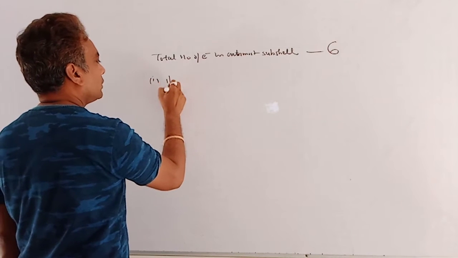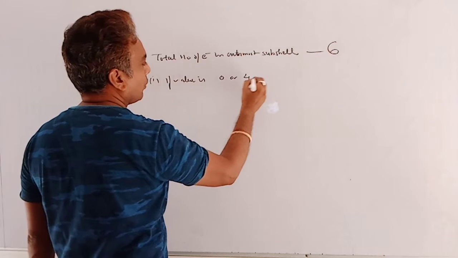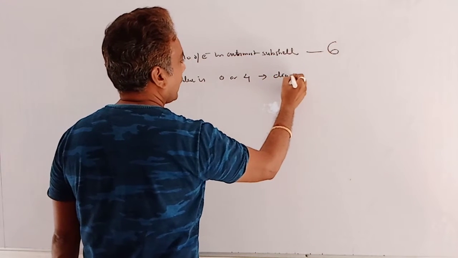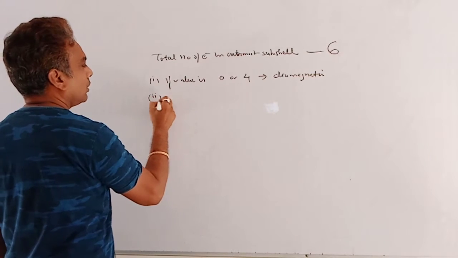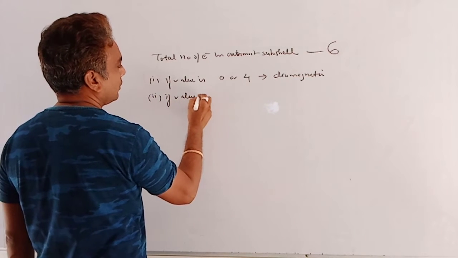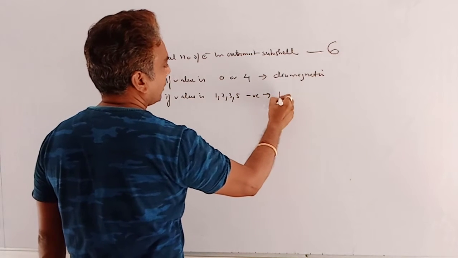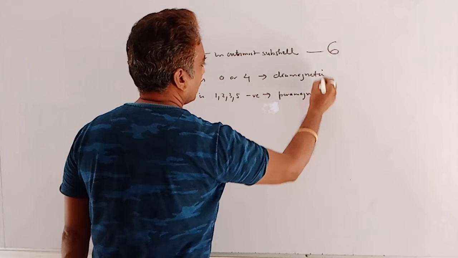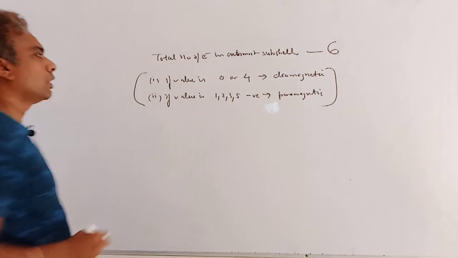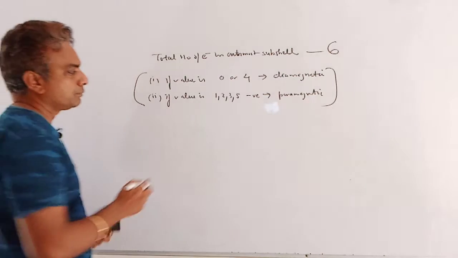If the value is 0 or 4, then the compound will be diamagnetic, and if the value is 1, 2, 3, 5 or negative, then it will be paramagnetic. So here is the shortcut for diamagnetic as well as paramagnetic nature.